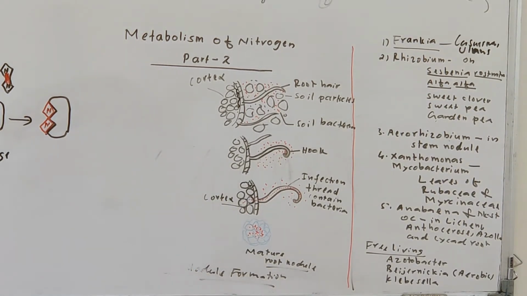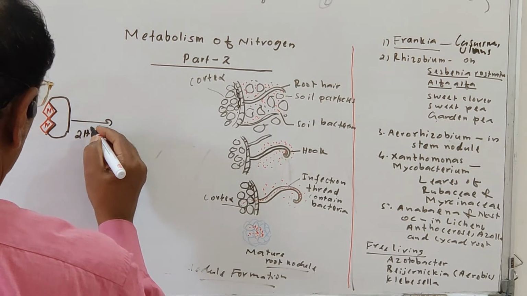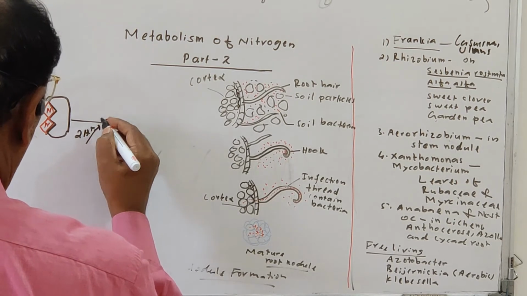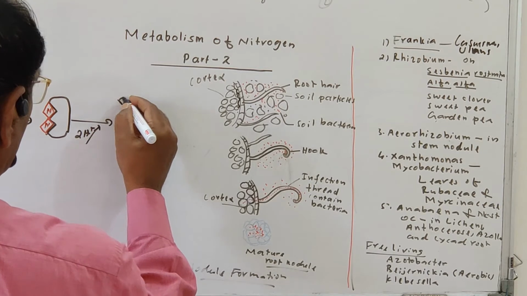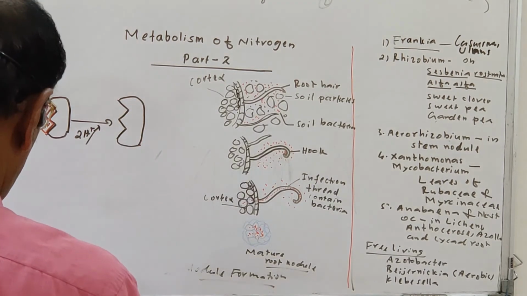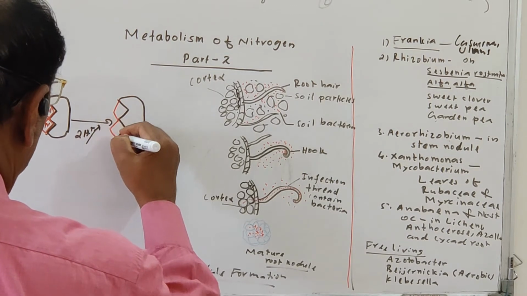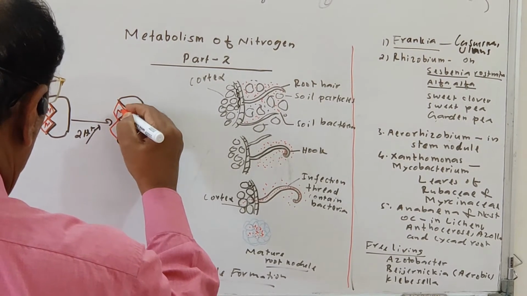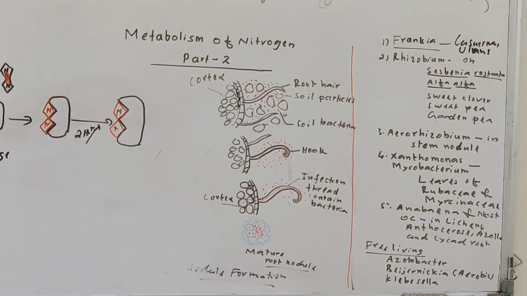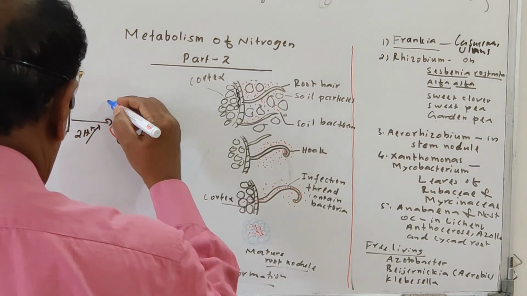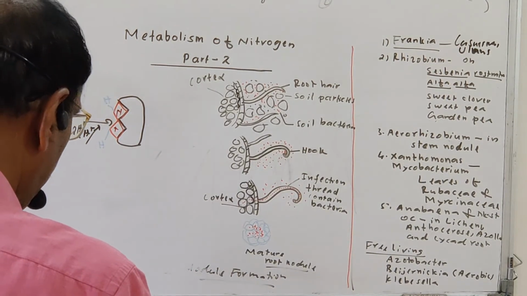Then this enzyme substrate complex is reduced. For the reduction, hydrogen ions are required. The hydrogen ions are given here, and it is reduced. Then after the reduction, it appears like this. This is the nitrogenase enzyme, and the nitrogen is attached here. On the nitrogen, the hydrogen is attaching. This is 1 hydrogen out of the 2, this is the other hydrogen. So it will reduce. Again, it will reduce.